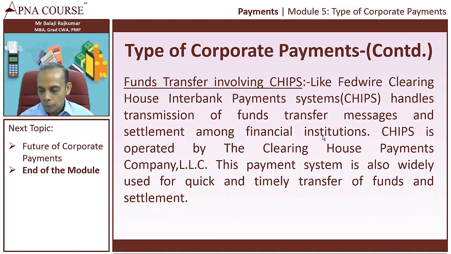Next comes CHIPS. Like Fedwire, CHIPS is the Clearing House Interbank Payments System. It is operated by The Clearing House Payments Company. Basically, Fedwire and CHIPS do the same function. They ensure that the funds are transferred from one account to another through the funds transfer messages, and the settlement happens among the financial institutions. CHIPS is also widely used for quick and timely transfer of funds and settlement.